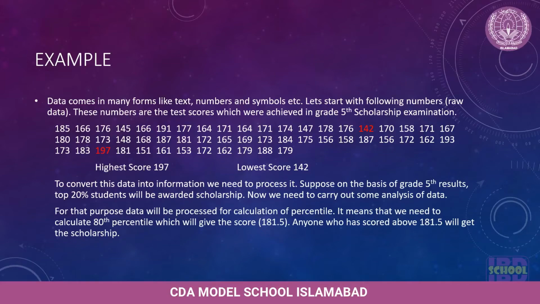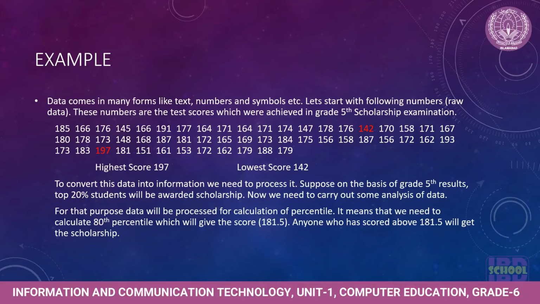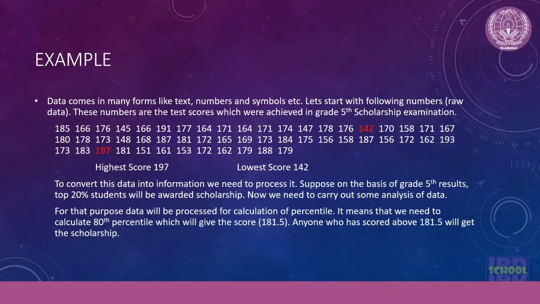For this purpose, data will be analyzed or processed for calculation of percentile. It means that we need to calculate 80th percentile, and which will give the score of 181.5. Means any student who has got above 181.5 marks, he will be awarded scholarship.